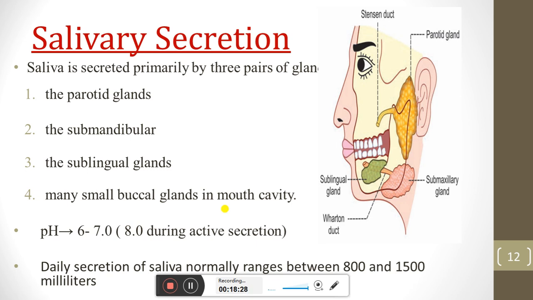The pH of saliva is basically 6 to 7. During active secretion, it will be 8. Daily secretion of saliva normally ranges between 800 and 1500 milliliters.